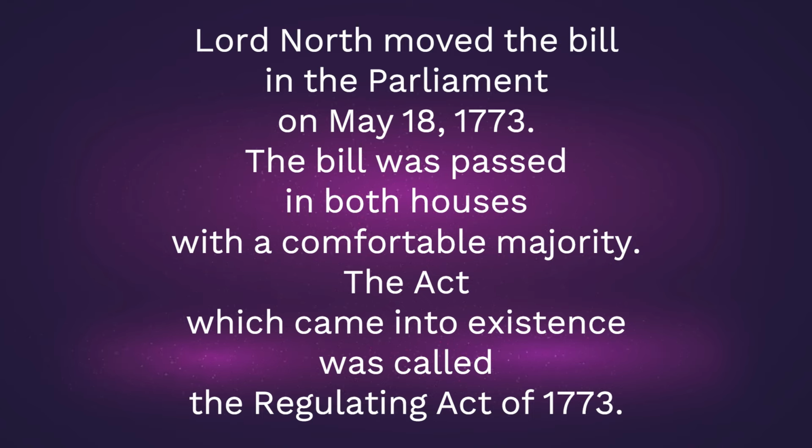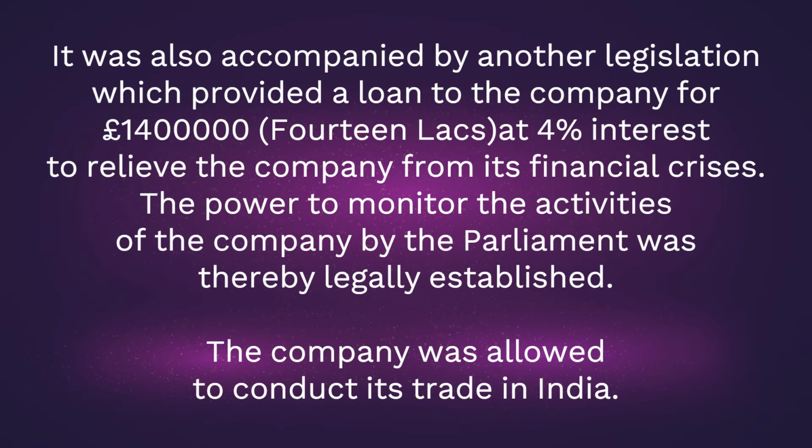The bill was passed in both houses with a comfortable majority. The act which came into existence was called the Regulating Act of 1773. It was also accompanied by another legislation which provided a loan to the company for £14 lakhs at 4% interest to relieve the company from its financial crisis. The power to monitor the activities of the company by the Parliament was thereby legally established. The company was allowed to conduct its trade in India.